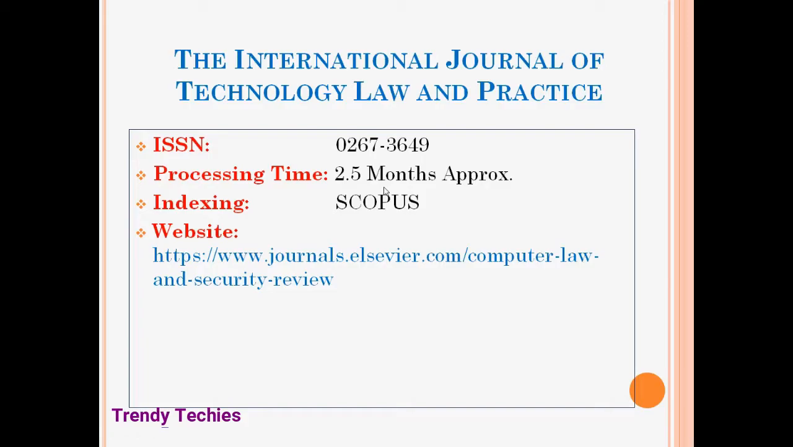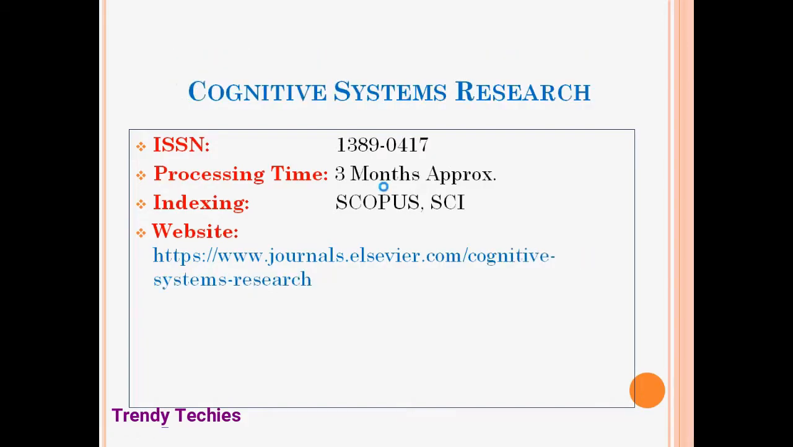Next one, Cognitive Systems Research. Cognitive Systems Research will give you a total paper processing time of 3 months approximately. ISSN is 13890417. Indexing is very important over here. It is a very important journal because it is indexed in SCI, Scopus as well as SCI indexed journal. SCI is Science Citation Indexed Journal. So its website is given below.